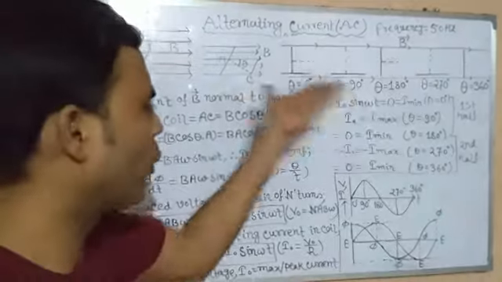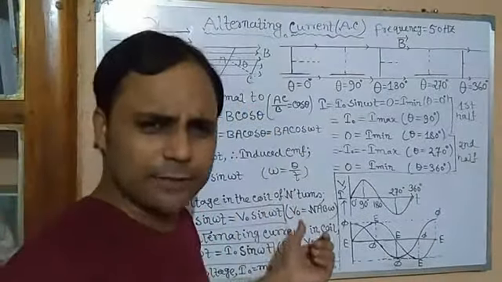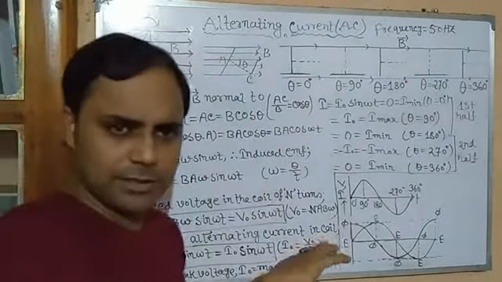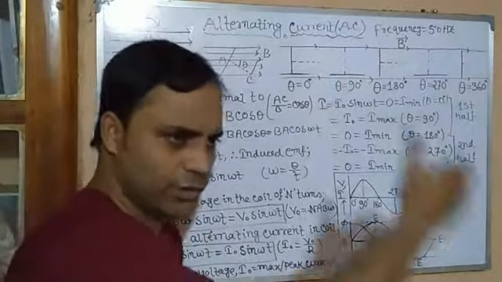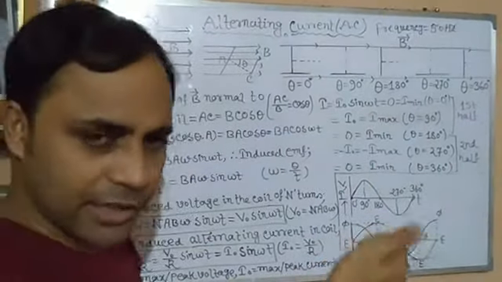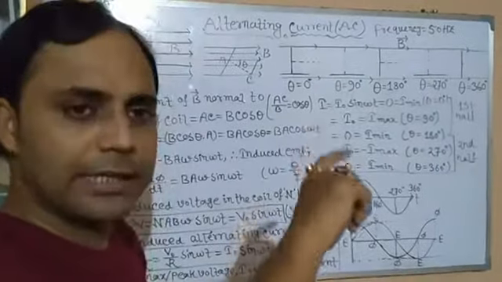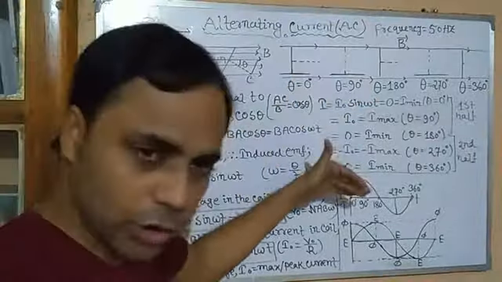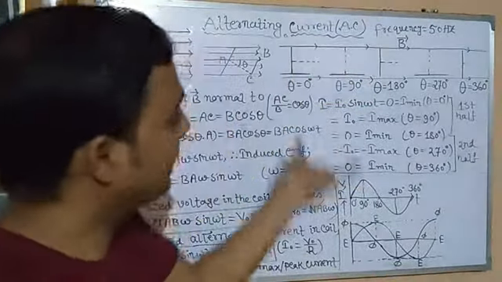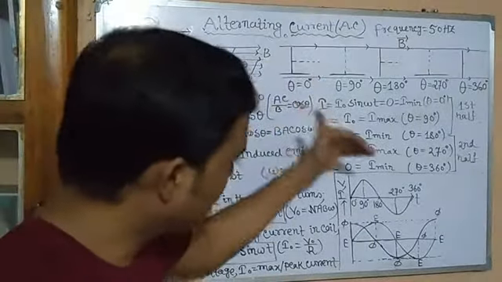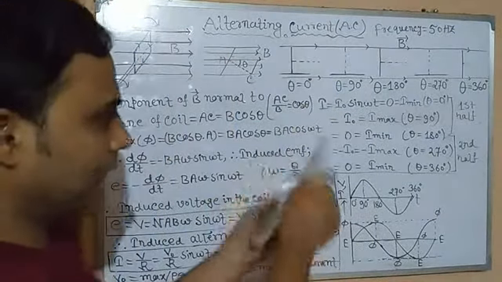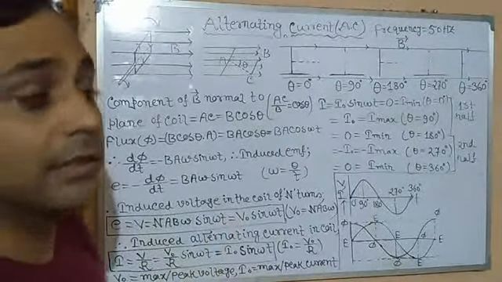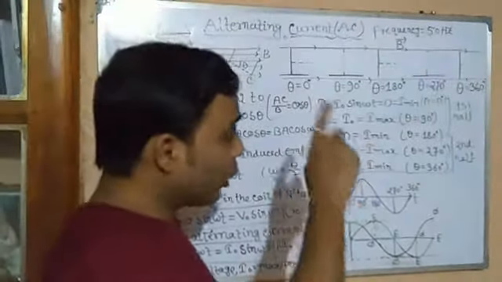It's clear. We may take current or voltage, whatsoever. Instead of current, we could take the expression of voltage also. So in the first half rotation of the coil, the current is in one direction, whereas in the second half the current is in the opposite direction. It rises from 0 to maximum to 0, and in the second half rotation, again 0 to negative maximum and 0. In the first half, the current flows in one direction, whereas in the second half its direction is opposite to the first half.